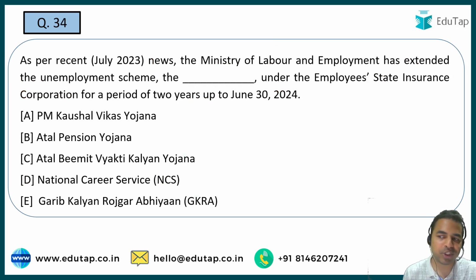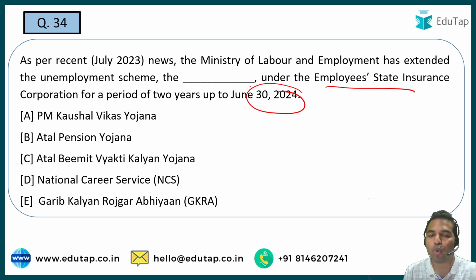So guys, the Minister of Labour and Employment has recently extended his scheme under the ESIC Corporation. And what is the tenure? The tenure has been extended for a period of 2 years up to June 30, 2024. What is the name of that particular scheme we are talking about? The name of that scheme is Atal Bimit Vyakti Kalyan Yojana.